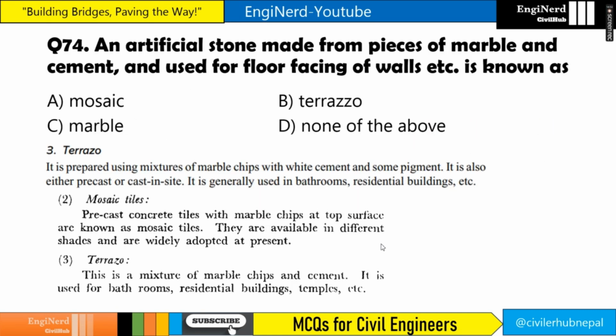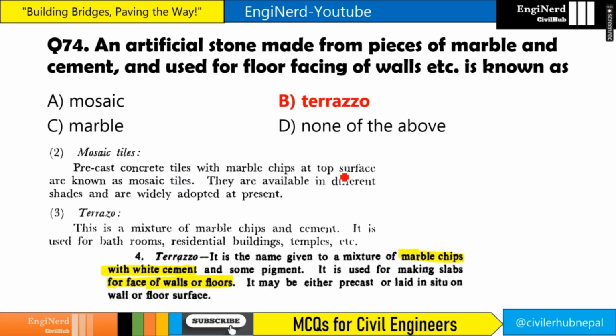An artificial stone made from pieces of marble and cement and used for floor and facing of walls, etc. is known as what? It is known as terrazzo. Terrazzo is a mixture of marble chips and cement, and it is used for bathrooms, residential buildings, temples, etc. It is prepared using mixtures of marble chips, white cement, and some pigments. So the answer here is terrazzo.